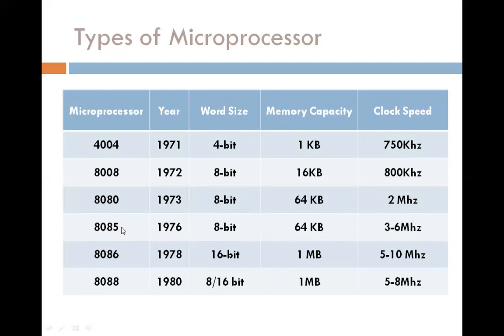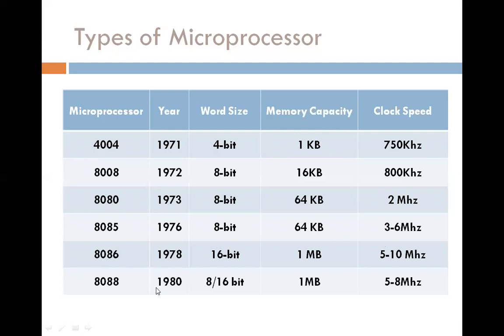In this semester, you will study the 8085 microprocessor in detail. Then after that, in 1978, the advanced microprocessor 8086 was invented, and its word size is 16 bit, memory capacity is 1 megabyte, and clock speed is 5 to 10 megahertz.